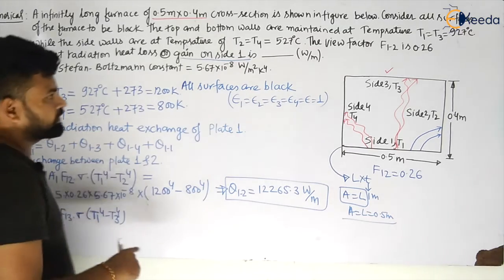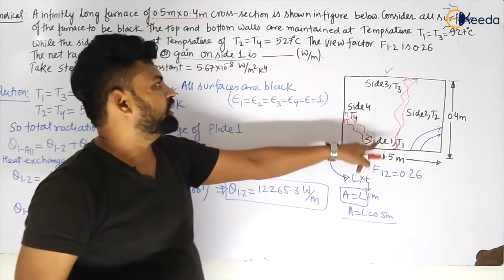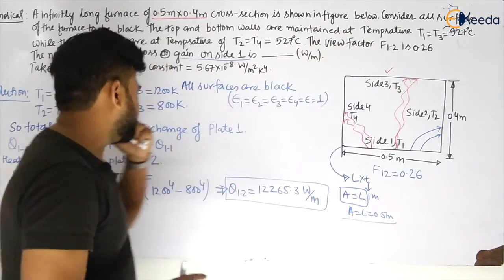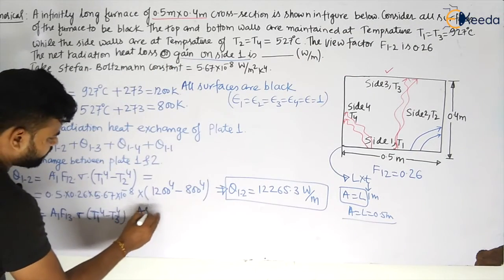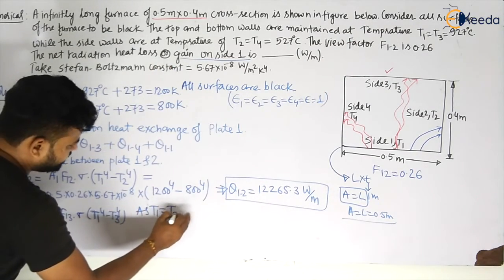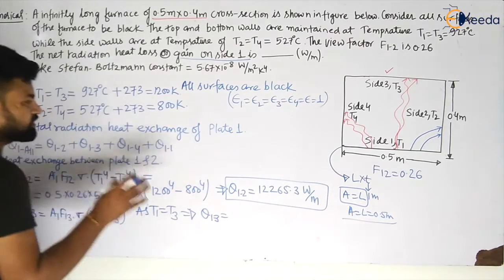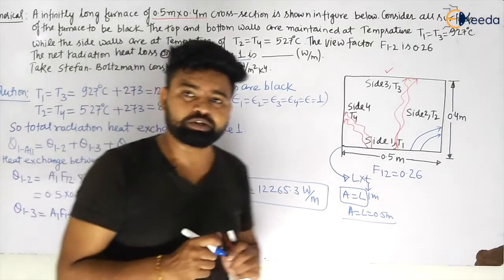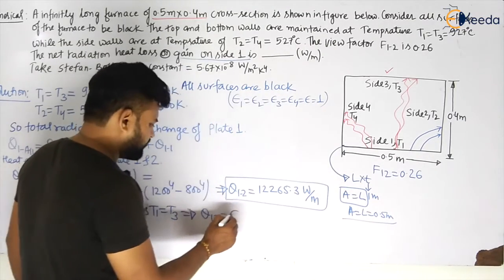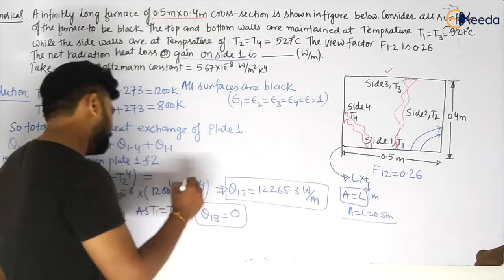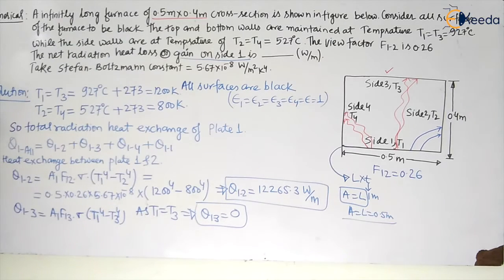But my dear students, T3 is equal to T1. That implies Q13 will not exchange, because they are in thermal equilibrium, so there will not be any heat exchange in the form of radiation.